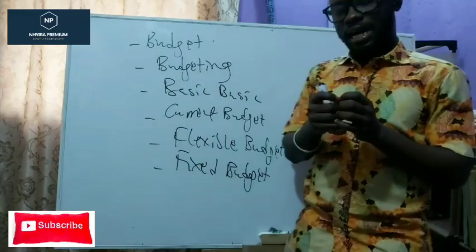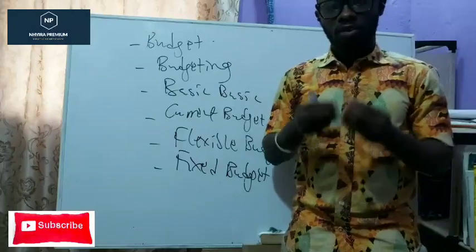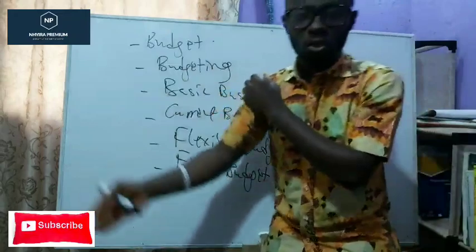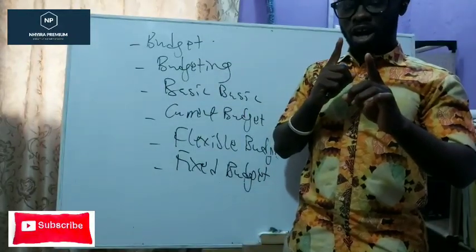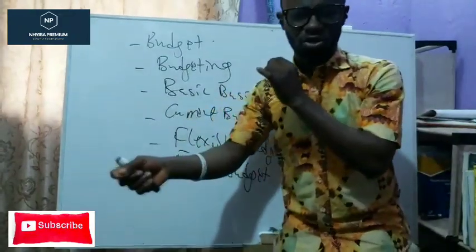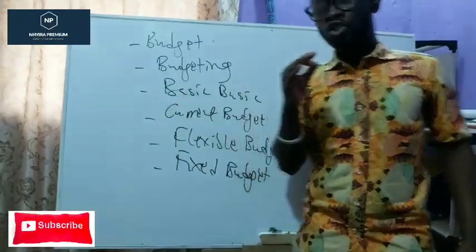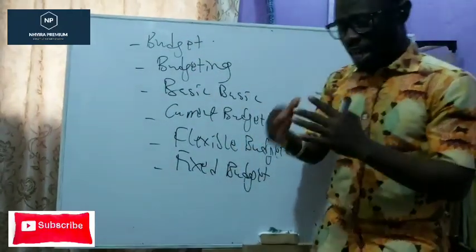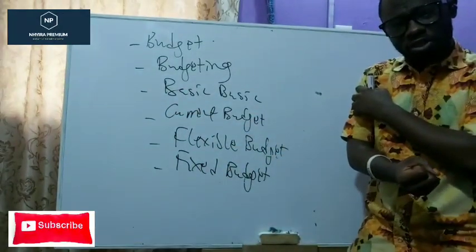But one thing you must understand is that there is a relationship between a flex budget and standard costing and variance analysis. Because at the end of a period, if we want to assess an organization's performance by comparing the actual against the budget, it will not be good for us to compare the actual results with the fixed budget. Why? Because the output levels may be different. So in order for us to draw an equal ground, in order for us to say, okay, 17,000 outputs were produced, this budget is also based on 17,000.